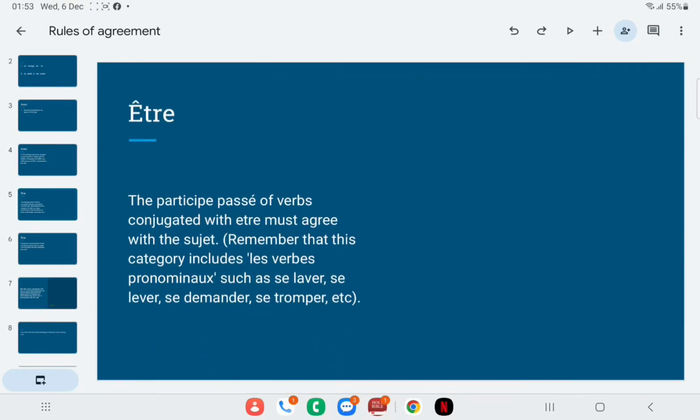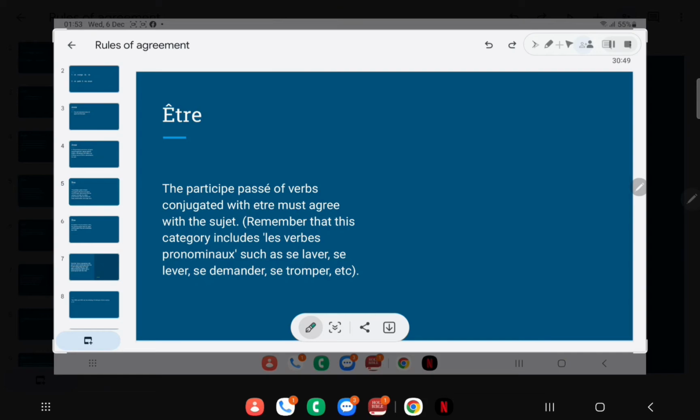So let's look at the rules with être. So we're going to be reiterating on the previous points we made. The participe passé of verbs conjugated with être must agree with the sujet. Alright, this is normal. They must agree with the subject. Remember that this category includes the verbes pronominaux. By verbes pronominaux, we mean reflexive verbs such as se lever, se demander, se tromper. Remember, we did reflexive verbs. That is, verbs that are directed to the person carrying them out.